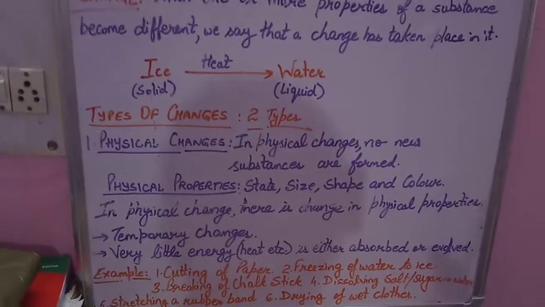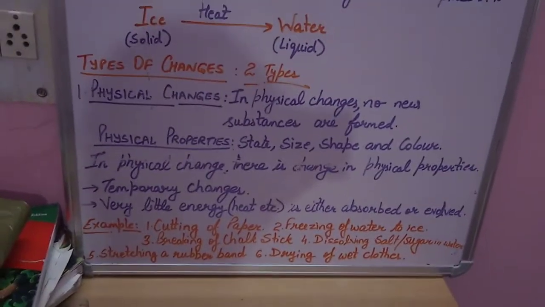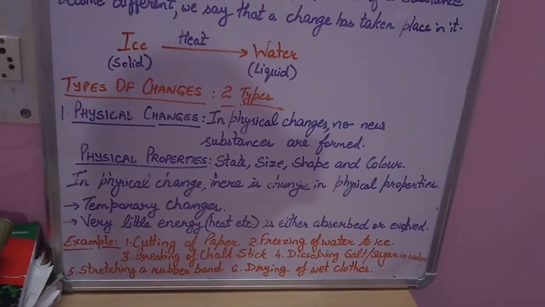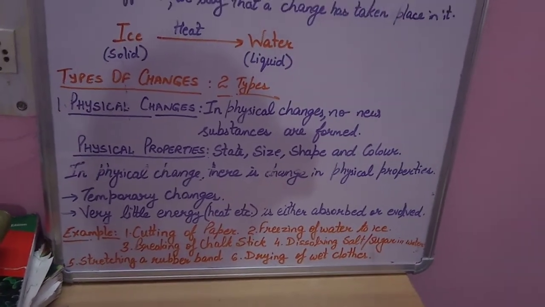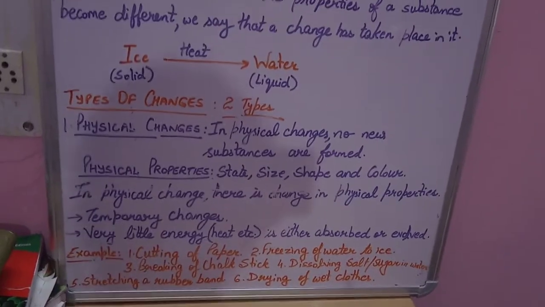This topic will be more clear with the help of an example. For example, cutting of paper. When you cut a paper, small pieces of paper are formed. But paper remains paper only. There is no change, no new substance is formed.